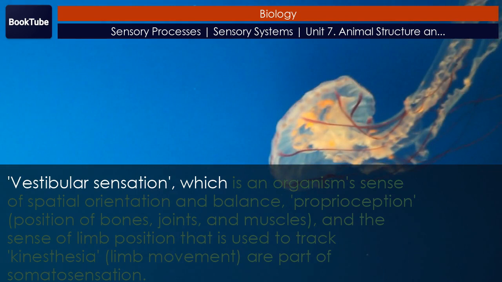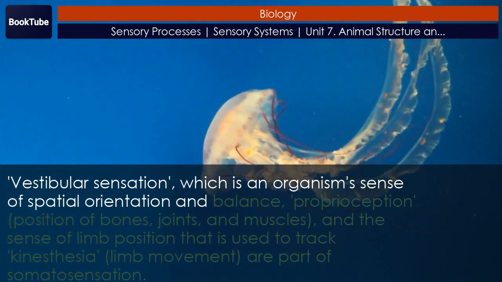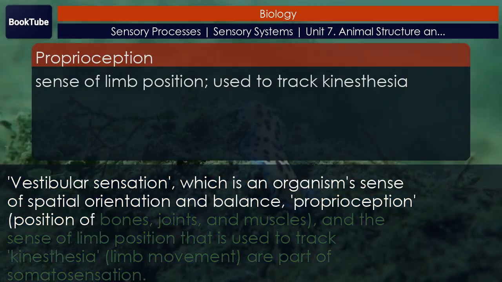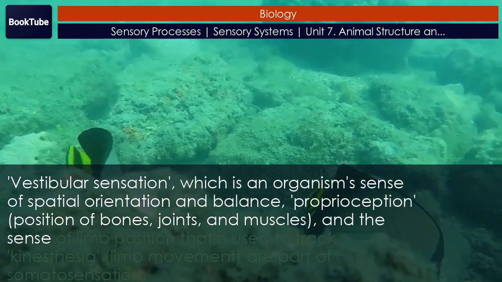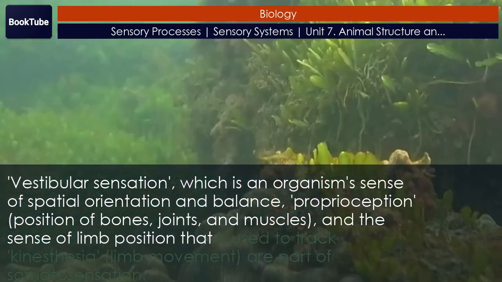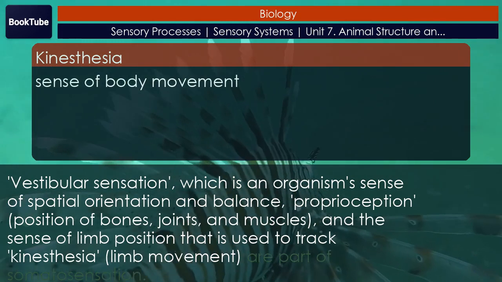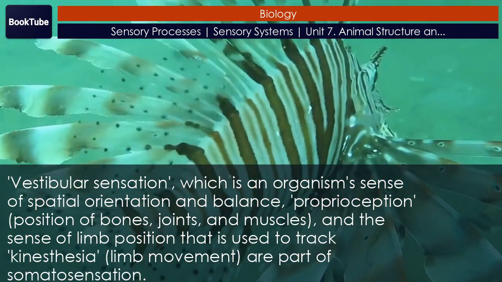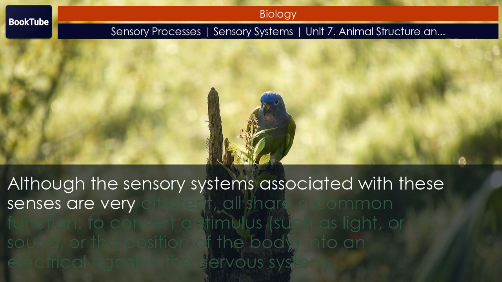Vestibular sensation, which is an organism's sense of spatial orientation and balance. Proprioception, the position of bones, joints, and muscles, and the sense of limb position that is used to track kinesthesia, limb movement, are part of somatosensation, although the sensory systems associated with these senses are very different.